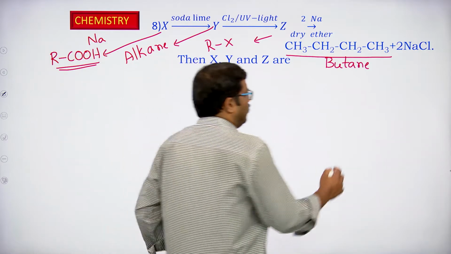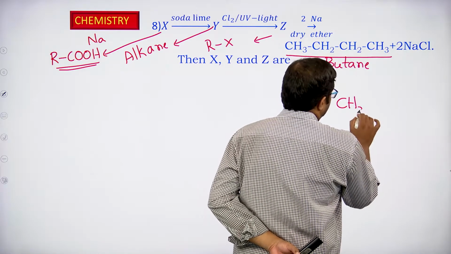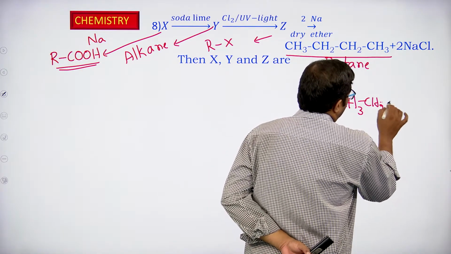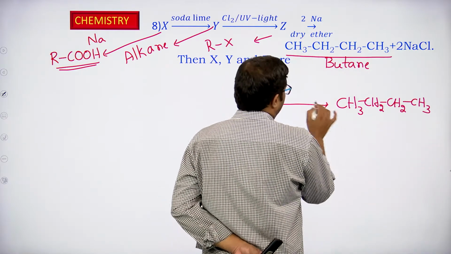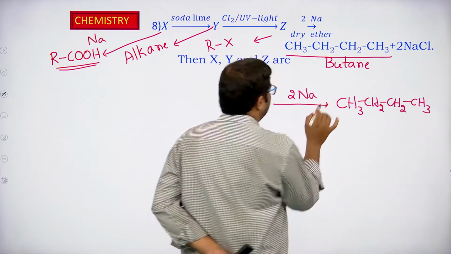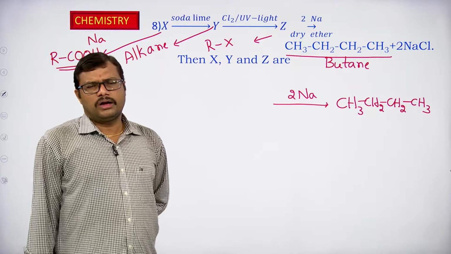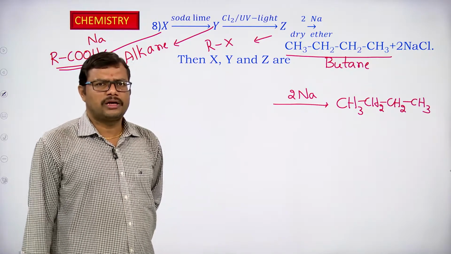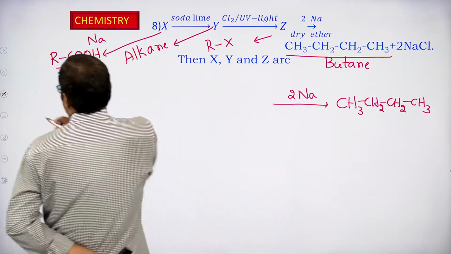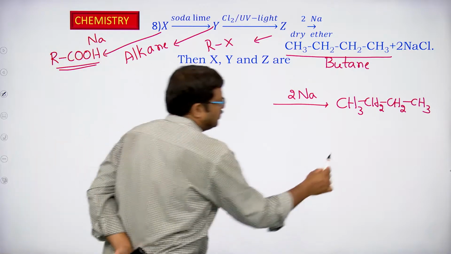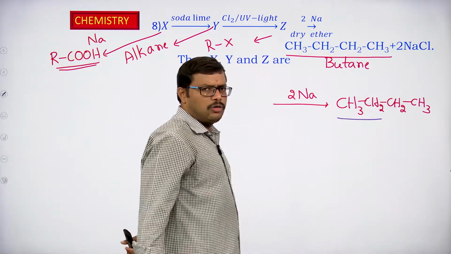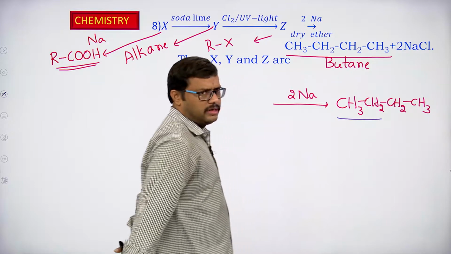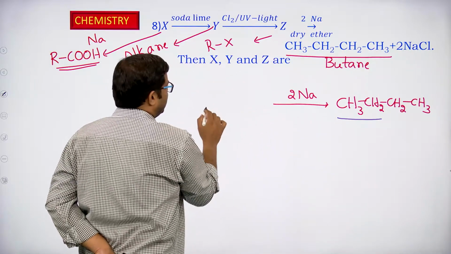Let me write the product: CH3, CH2, CH2, CH3. This is obtained from the reaction of sodium with an alkyl halide. We know that in a Wurtz reaction, symmetrical alkanes are formed. So when I divide the product into 2 halves, we get a 2 carbon chain. So, what could be the Z in that case?